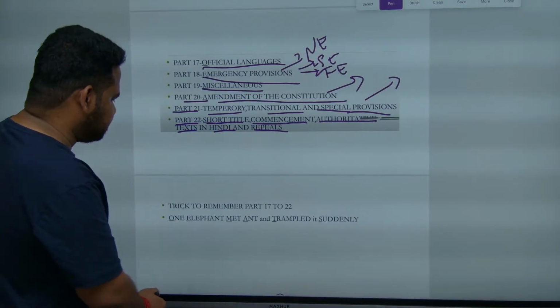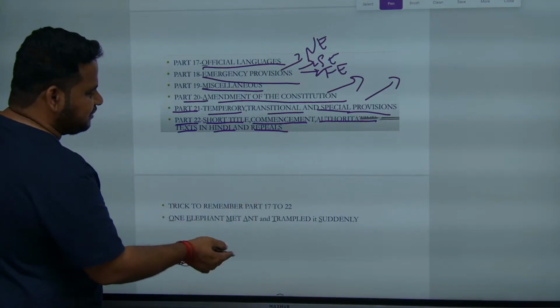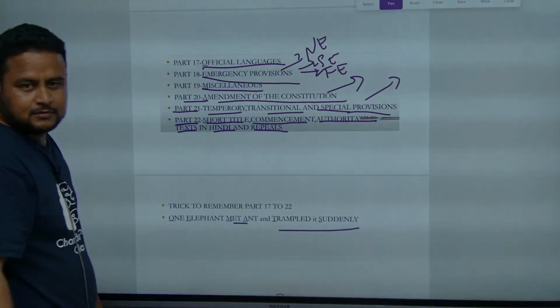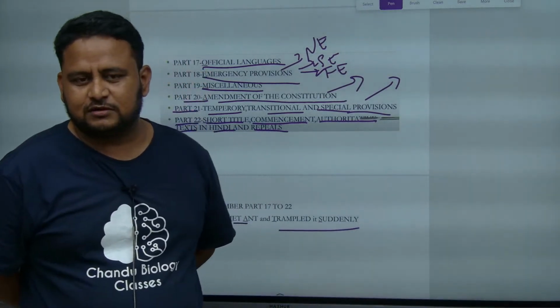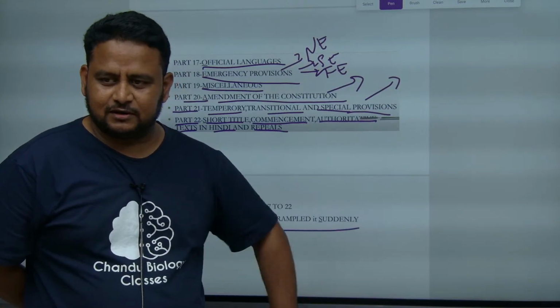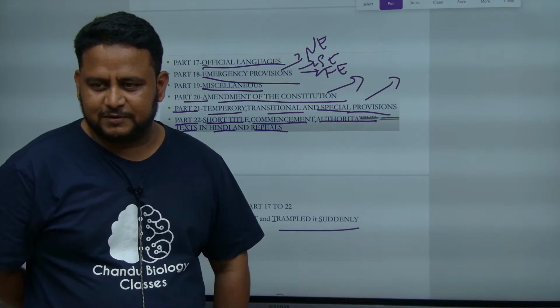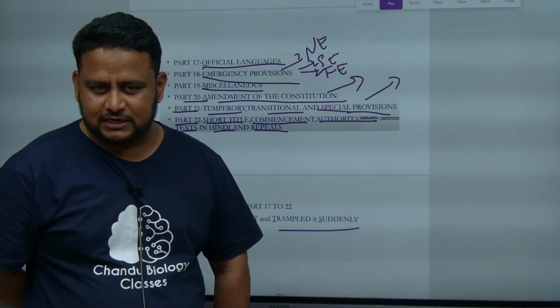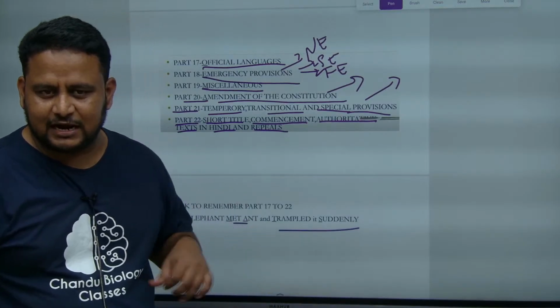Now, this is very funny, but you have to remember this. What is the trick? One elephant met an ant and trampled it suddenly. Because if you don't trample that ant, it will climb on the elephant and bite it, and the elephant cannot remove it. It will be very painful for the elephant. That's why it trampled it immediately. One elephant met an ant and trampled it suddenly.